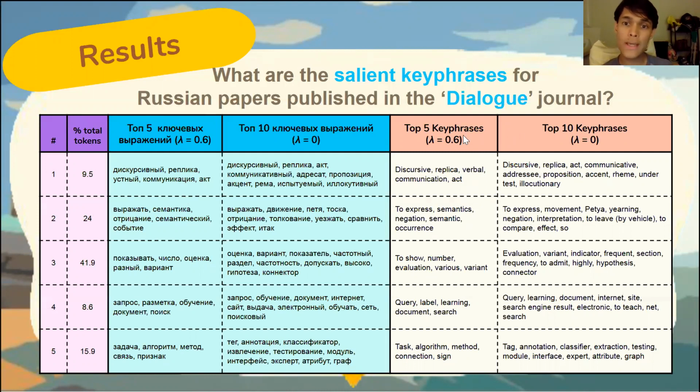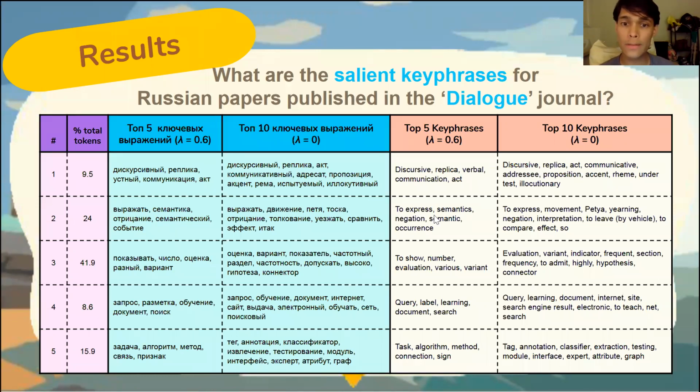For the English version, we have lambda, the relevancy, set to 0.6 to give us an idea of what the topic is. And then we have lambda set to 0 for our salient key phrases for that topic. Now, if we look at topic number 3, we can see that it's a fairly large percent. It's a fairly large topic. We look at the key phrases, and these are words that are not really common in Russian in general, but they're not really specific towards a research area. So these might be terminology specific towards scientific text or towards computational linguistics for this journal.